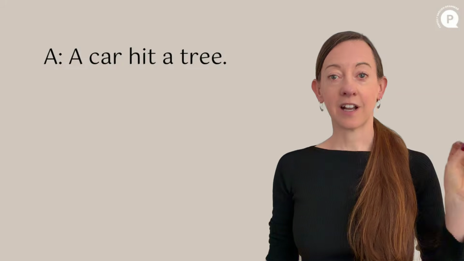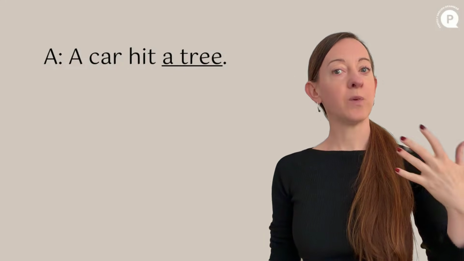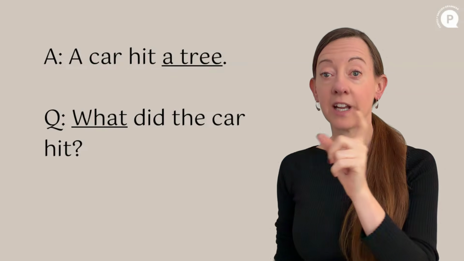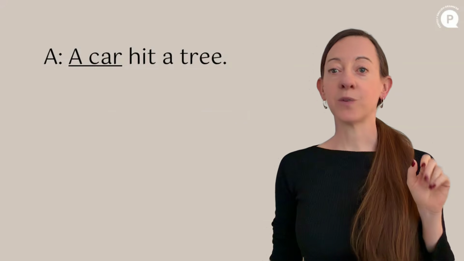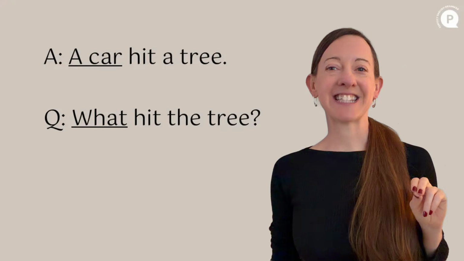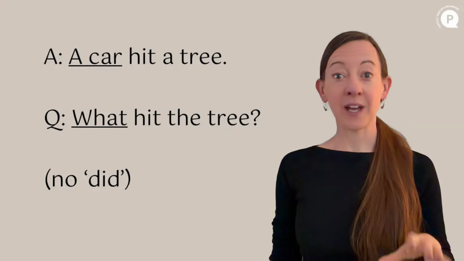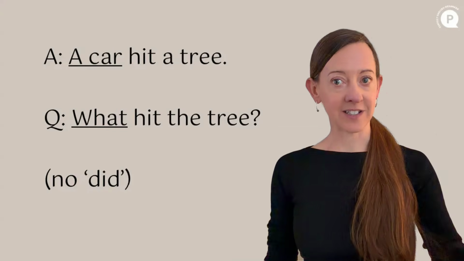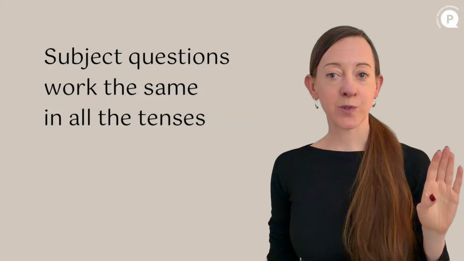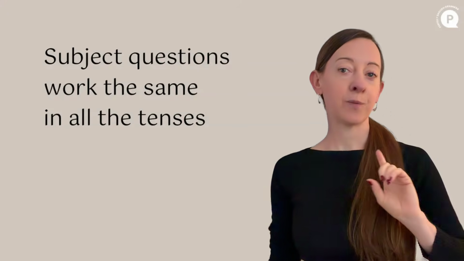Let's do another one. The answer is a car hit a tree. For the object question, we ask about the tree. What did the car hit? For the subject question, we ask about the car. What hit the tree? As you can see, in the subject question, there's no word did, and the verb form is exactly the same as in the answer, as in a normal sentence. Subject questions work the same way in all the tenses. We never add do or does or did, and we don't need to use inversion. The question word just replaces the subject.